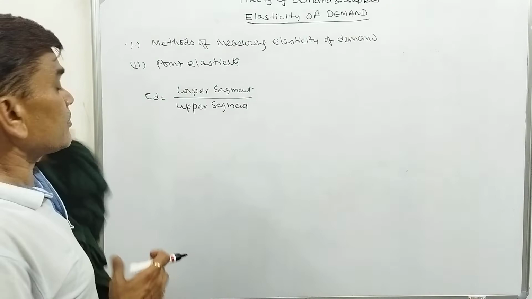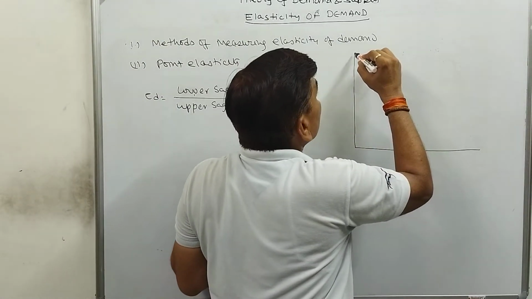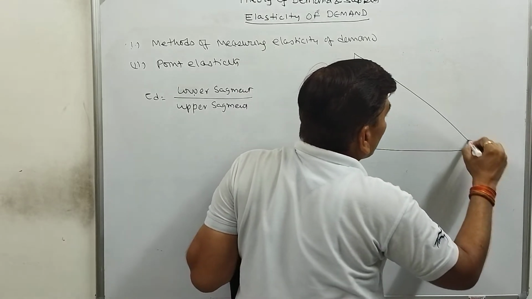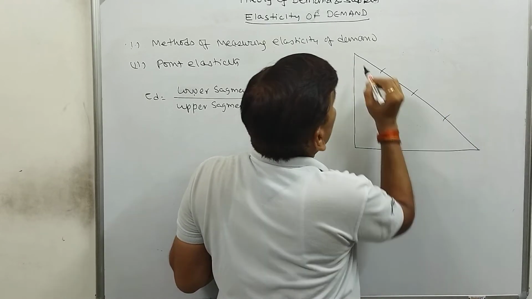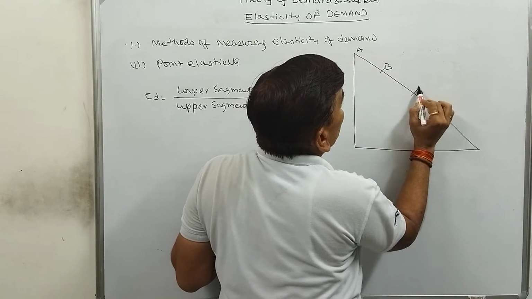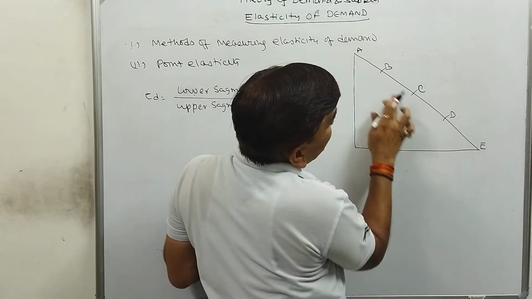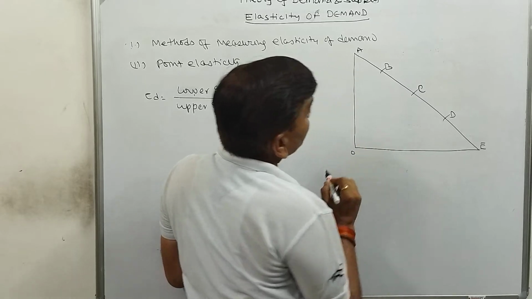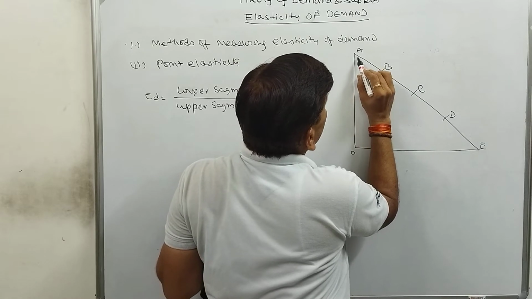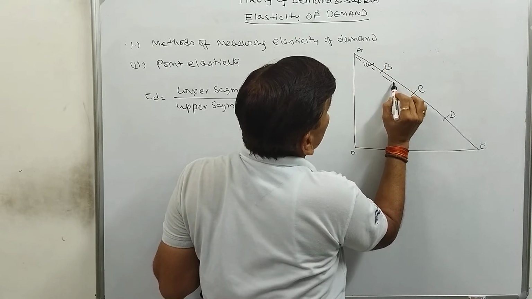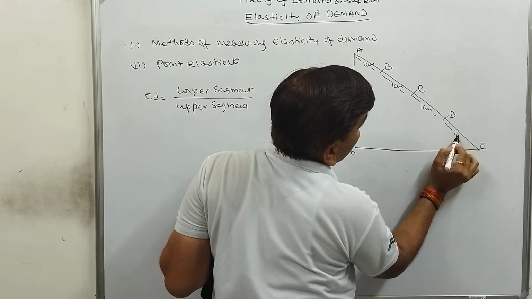Here, suppose this is our demand curve and these are the points: point A, point B, point C, point D and point E. Suppose these are equal. This is 1 centimeter, this is also 1 centimeter, this is also 1 centimeter, and this is also 1 centimeter.